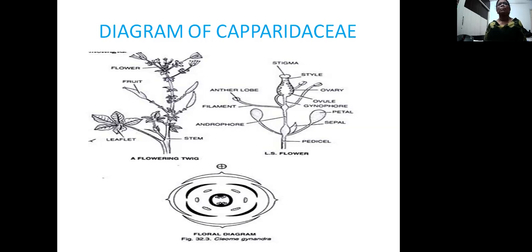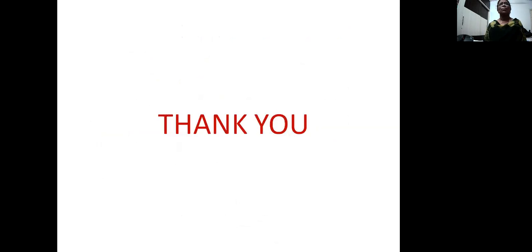In the floral diagram, there is imbricate estivation in the calyx region, valvate estivation in the corolla region. There are six stamens, and here they are free. In the case of the ovary, parietal placentation is present. So this is about the family Capparidaceae.